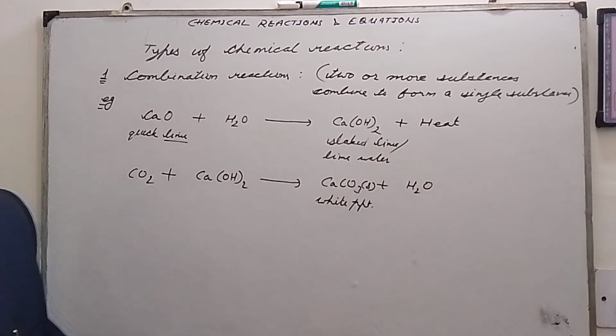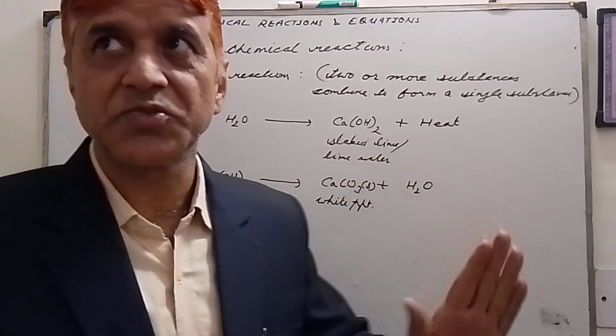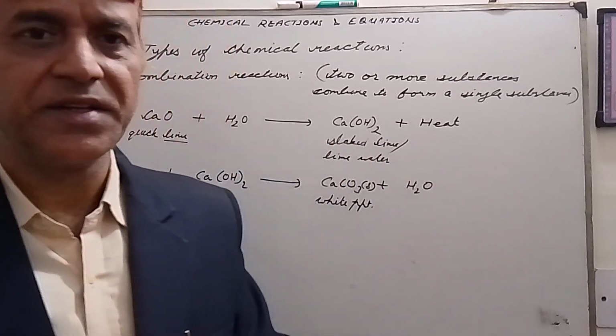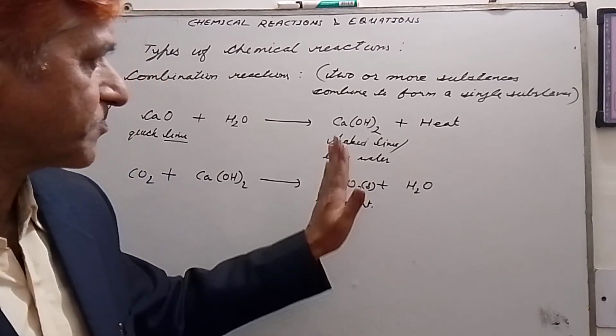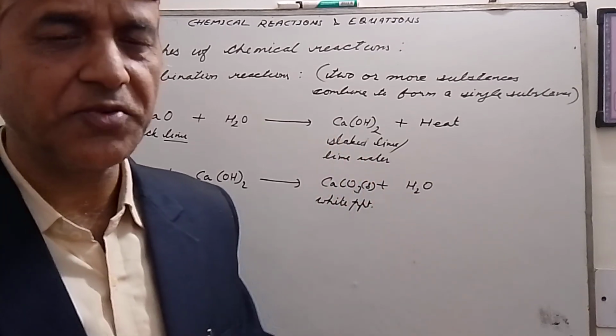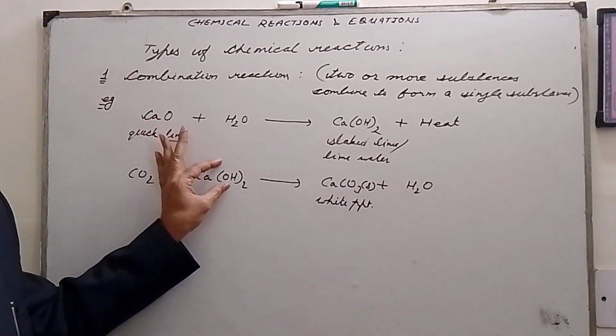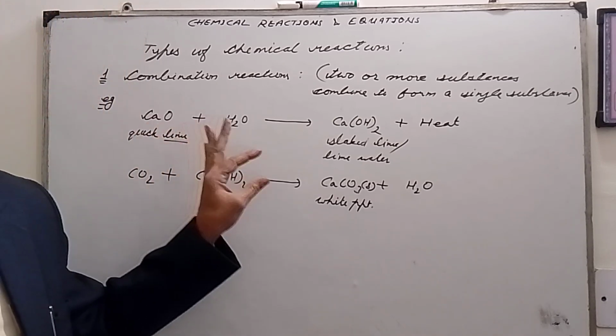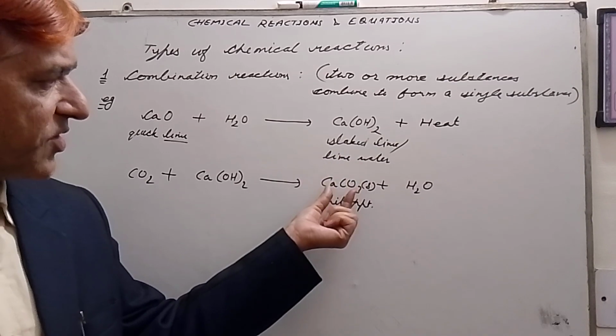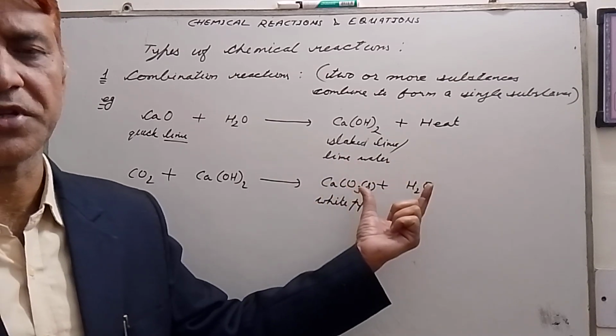So my dear students, I hope that you understood these two points. So once again, let me tell you, when carbon dioxide gas is passed through lime water, lime water turns milky due to the formation of calcium carbonate. This I have told you.